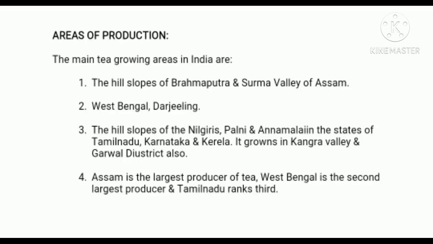Assam is the largest producer of tea, contributing 53.2% of the total area. West Bengal is the second largest producer, and Tamil Nadu ranks third in its production.